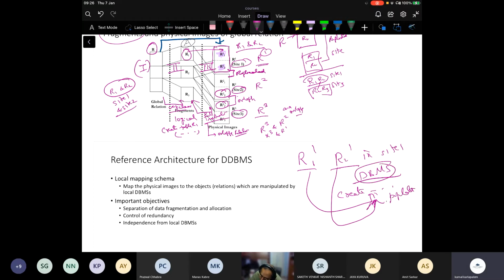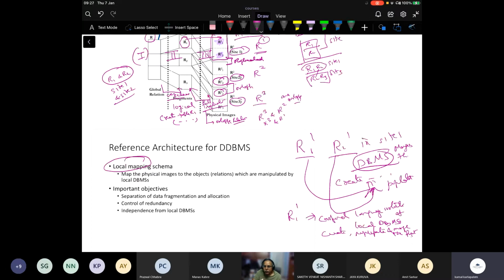Then the DBMS actually manages them. So this local mapping schema is the mapping of R11 to the corresponding language instructions of the local DBMS to create, populate, and manage the fragment.